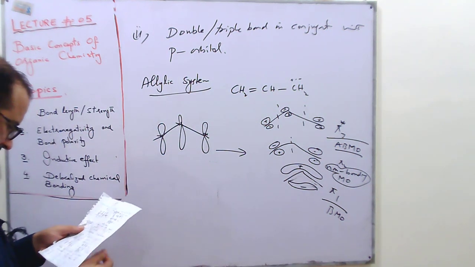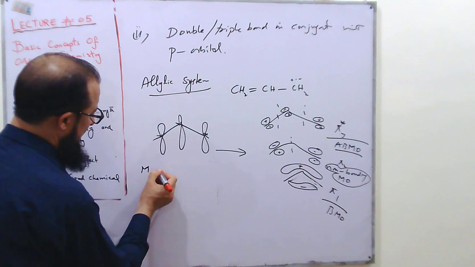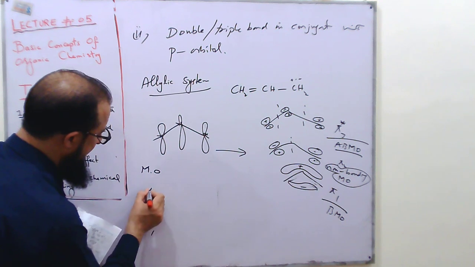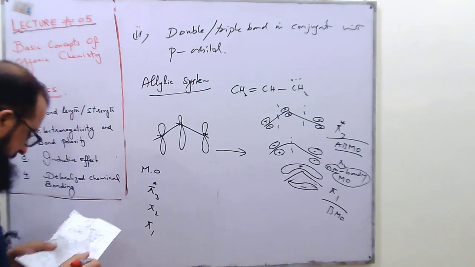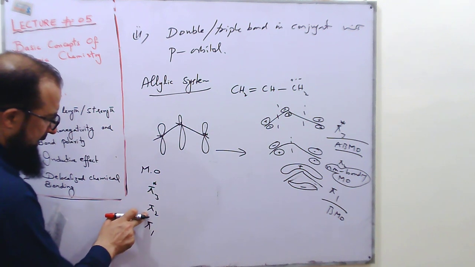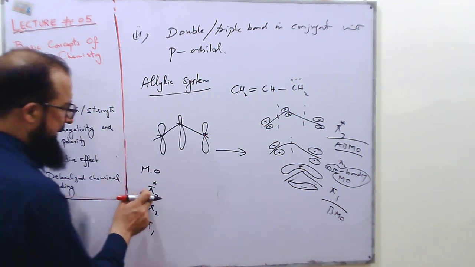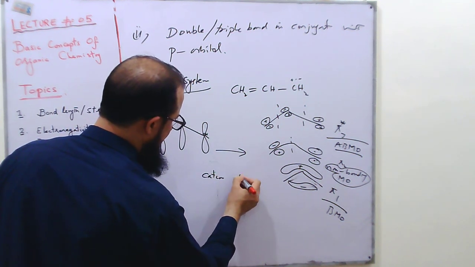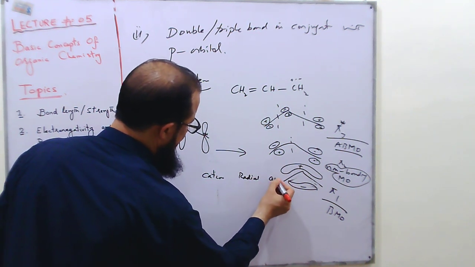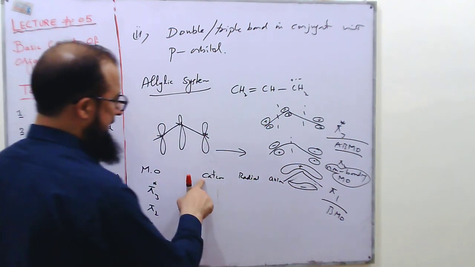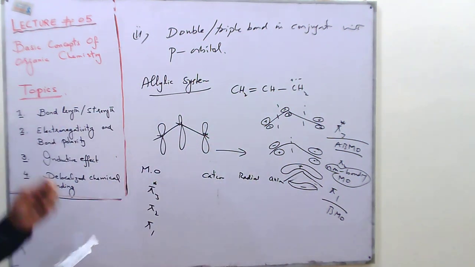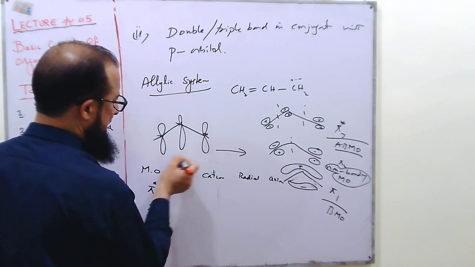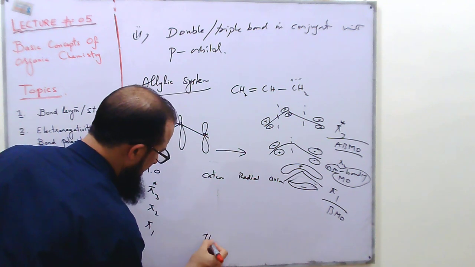For example, molecular orbitals like pi 1, pi 2 and pi 3 star. So this is the bonding molecular orbital, the non-bonding molecular orbital and the anti-bonding molecular orbital. And now we have the cases: cationic, allylic system, radical and anionic. So in the case of cation, we have no electron in the third p orbital, and so we can only accommodate the 2 electrons, and these 2 electrons will go to the pi 1.